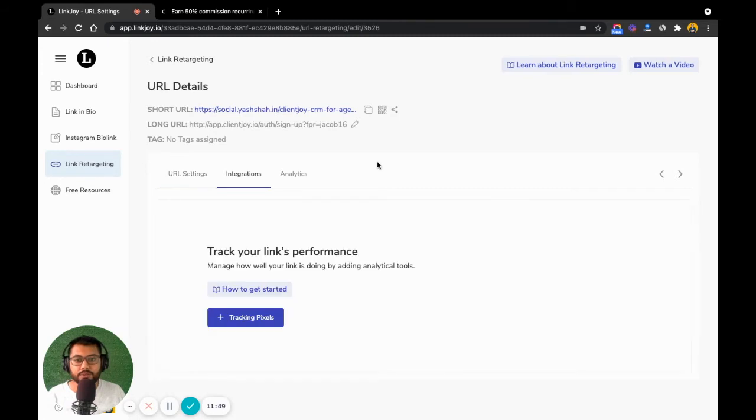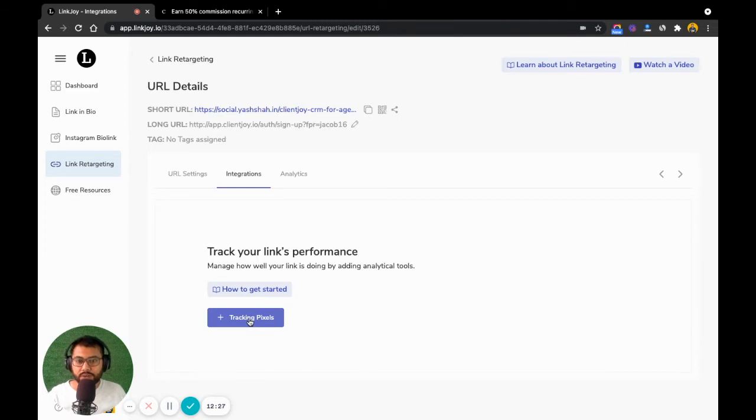Now, what I also want to do is I want to track my link's performance. So now Linkjoy already gives you analytics in terms of the geography, the device, the browsers, and so on and so forth. But let's say you want to collect more data, and you want to create custom audiences in your pixel, and you want to have much more detailed data on your Google Analytics and all of those things, then you can add your tracking pixels. Now, we talk a lot more about tracking pixels in a separate video, and how you can have global tracking pixels and then specific tracking pixels and so on and so forth.